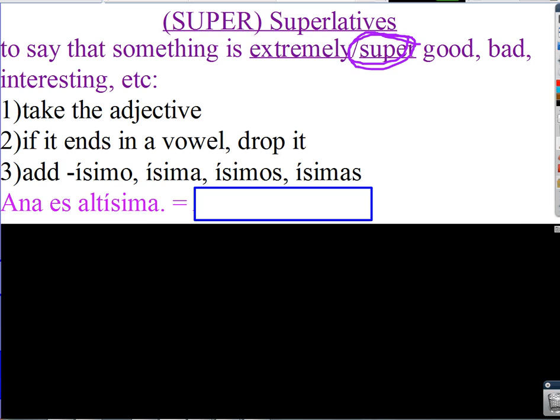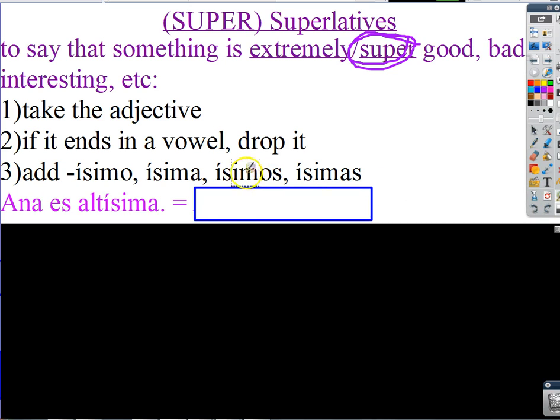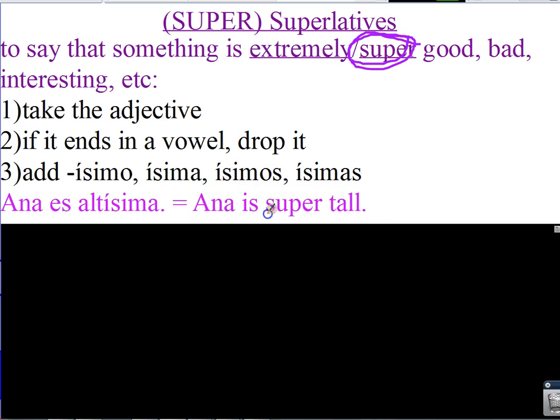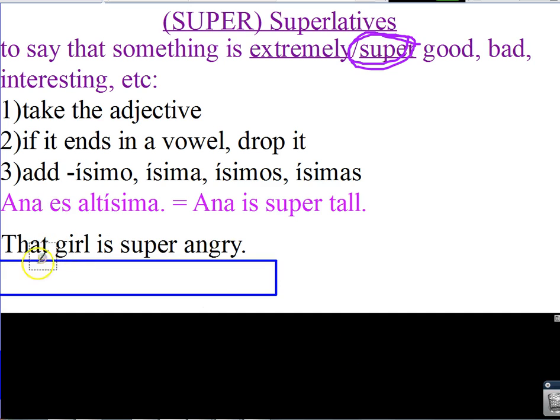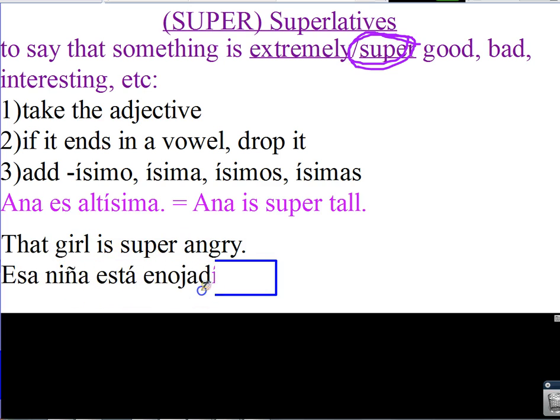If it ends in a vowel, you drop it, and you add ísimo, ísima, ísimos, or ísimas. So that would mean that Ana es altísima means Ana is super tall, because alto dropped the vowel, added ísimo, but made it match because it's Ana. That girl is super angry. This and these have T's, that and those don't. So, esa niña, chica, or muchacha está enojada. Enojado is our adjective. Drop the O. I'm talking about a girl, so ísima: enojadísima.